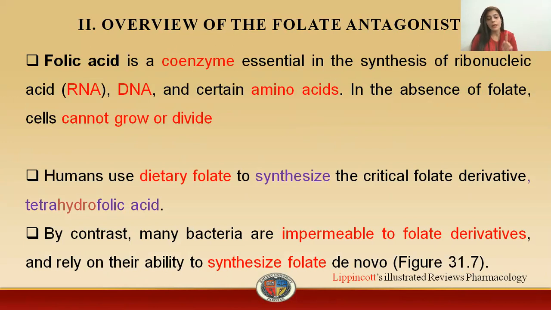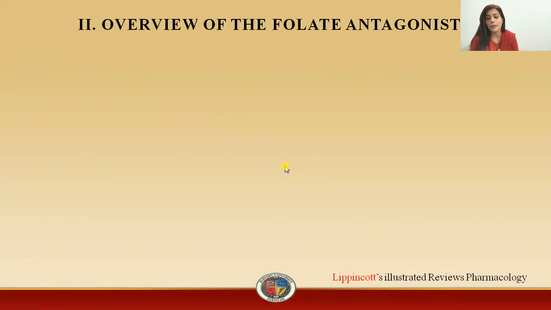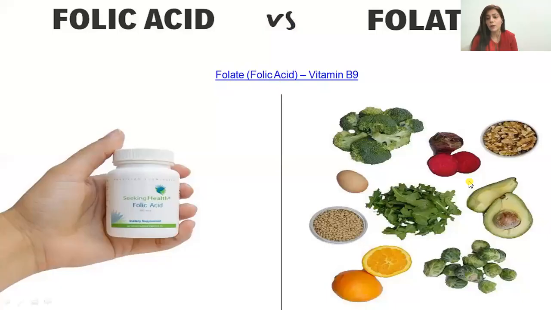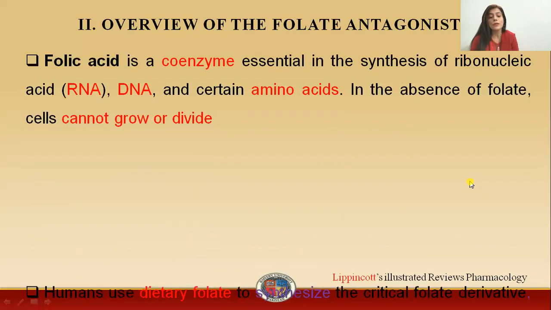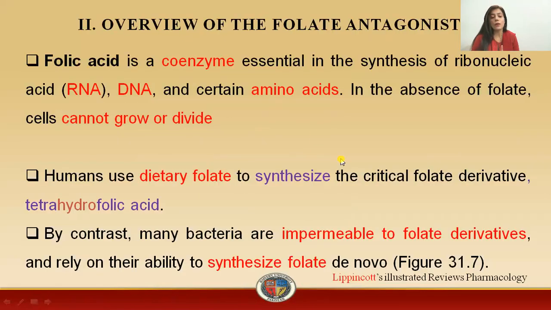In humans, the basic source of this vitamin is dietary folate. I'm using the term folate because, as I have shown in the previous figure, folate is the natural source. So in human beings, you have to obtain it from your diet, from vegetables.